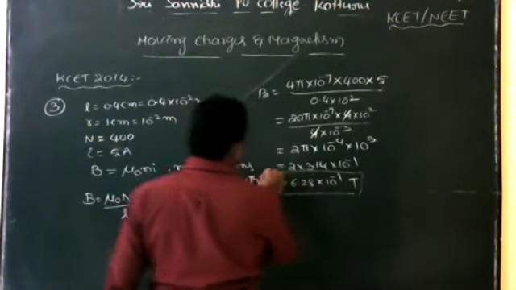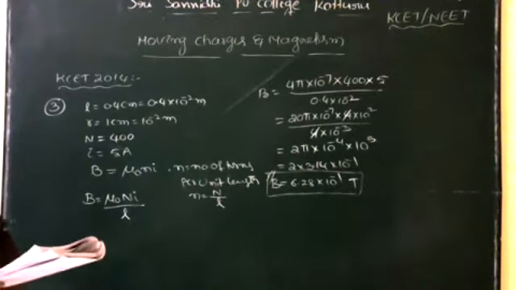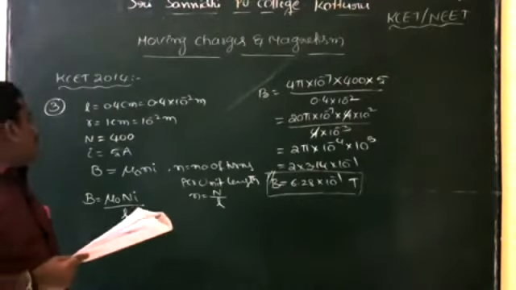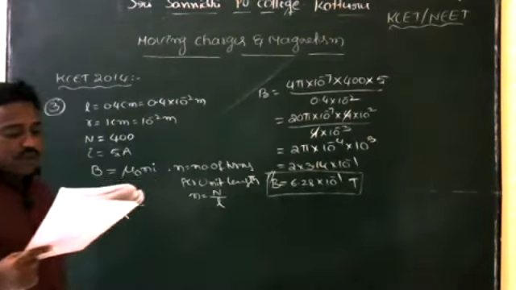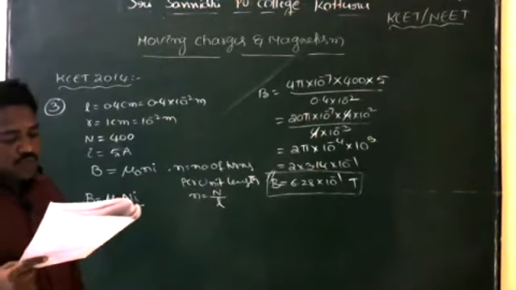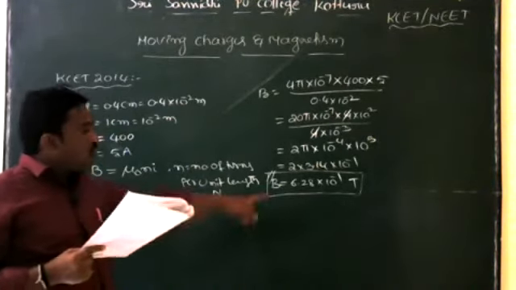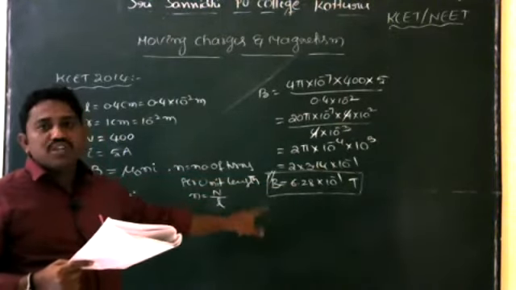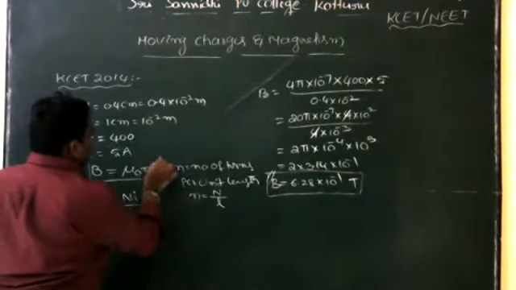So what is the right option? 6.28 into 10 to the power of minus 1 Tesla is the right option. Let's observe the options. Option A, 6.28 into 10 to the power of minus 4 Tesla. Option B, 6.28 into 10 to the power of minus 3 Tesla. Option C, 6.28 into 10 to the power of minus 1 Tesla. So which is the right option? Option C.